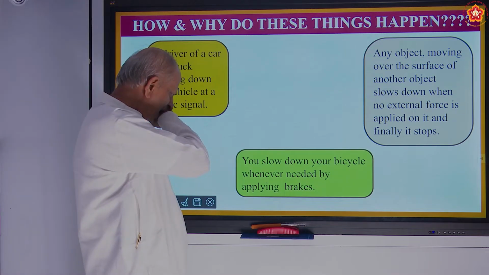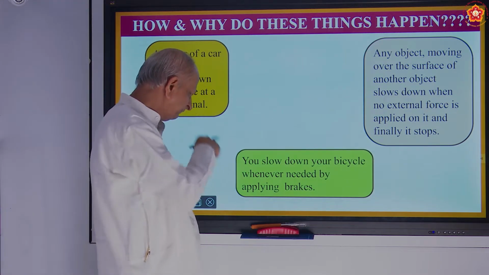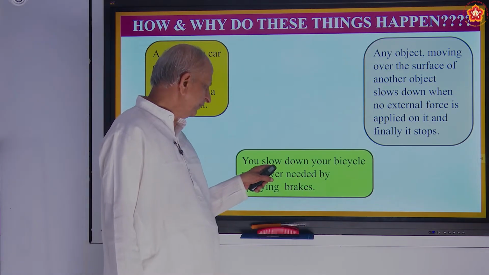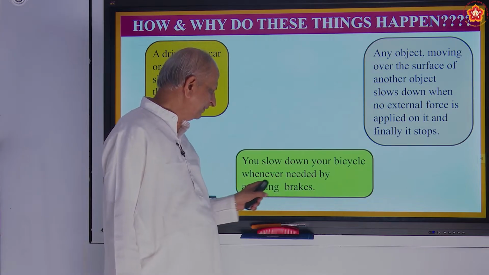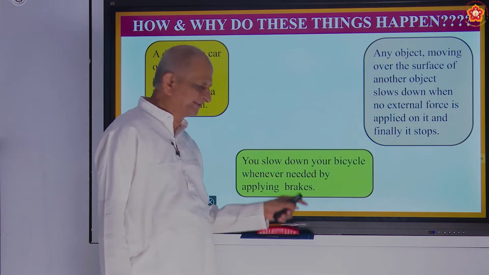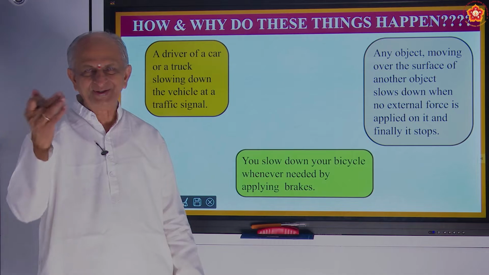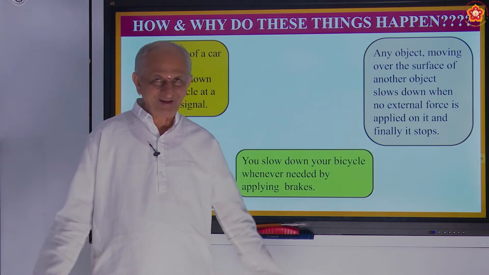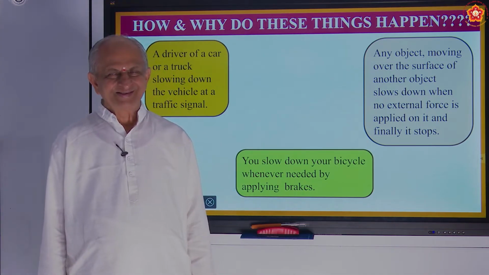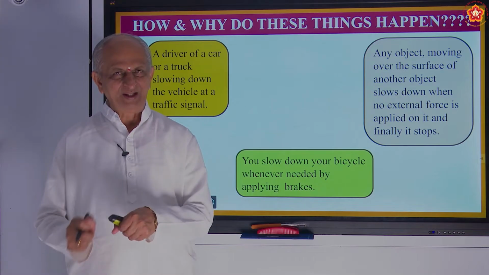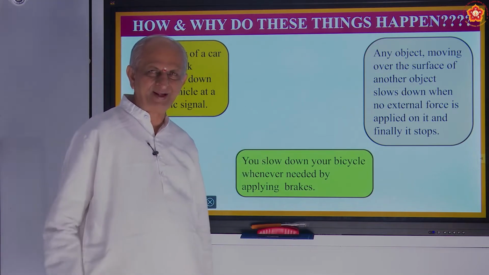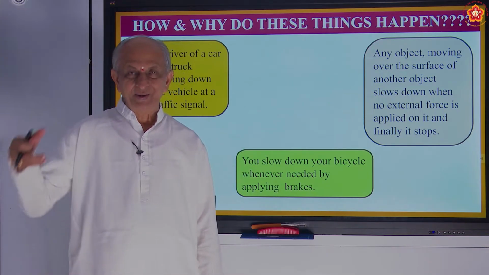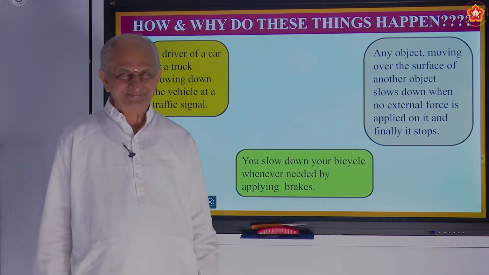Similarly, when you slow down your bicycle whenever needed by applying brakes. How many know bicycle riding? All. Good. So what happens when you go on a bicycle and suddenly a dog comes in the middle? What do you do? You have to apply the brake, correct?